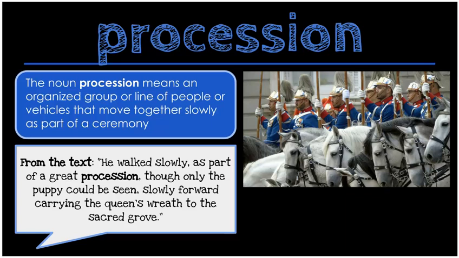Our next word is procession. The noun procession means an organized group or line of people or vehicles that move slowly together as part of a ceremony. Usually, as the picture shows, it's for special reasons. They may have it for a celebration, maybe after an election, maybe for a wedding, maybe for a funeral. From the text, he walked slowly as part of a great procession, though only the puppy could be seen, slowly forward, carrying the queen's wreath to the sacred grove.